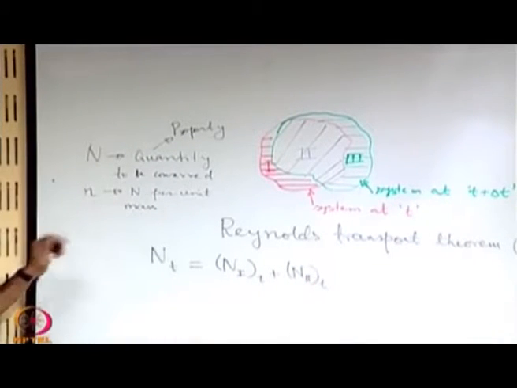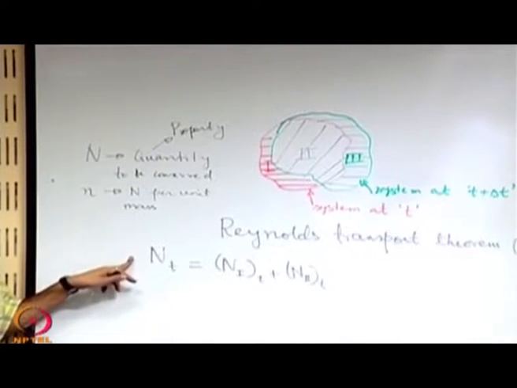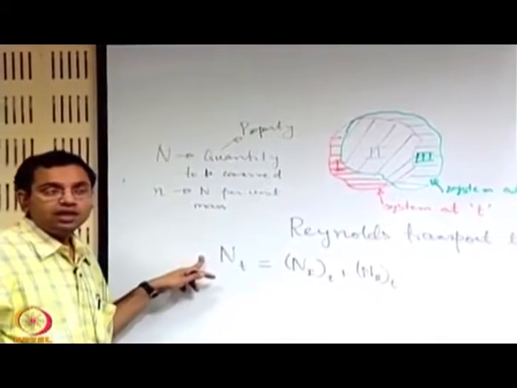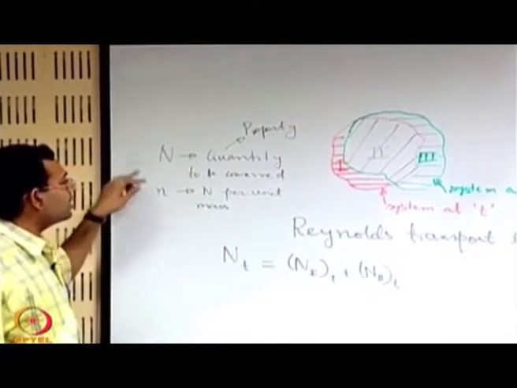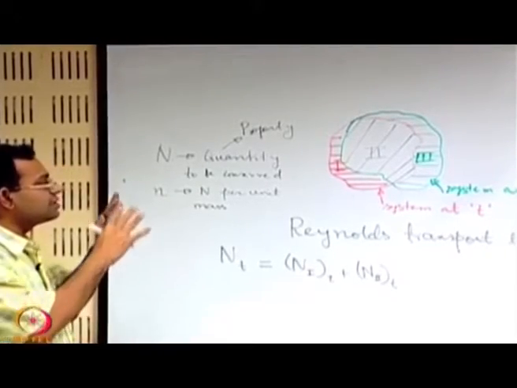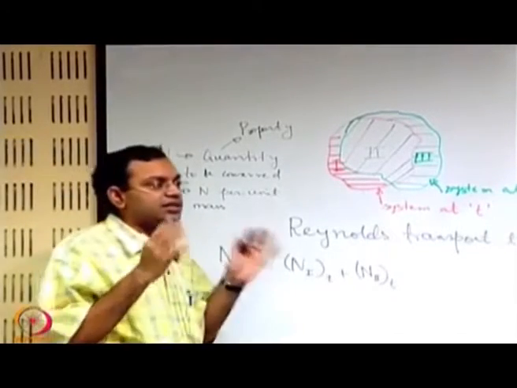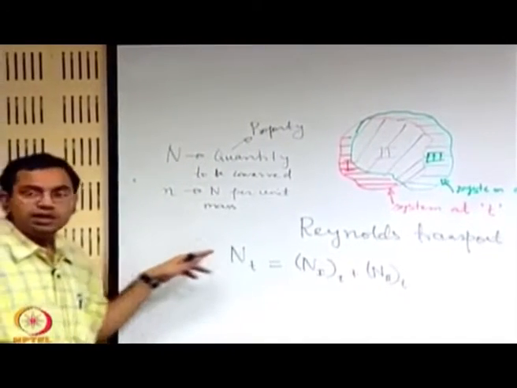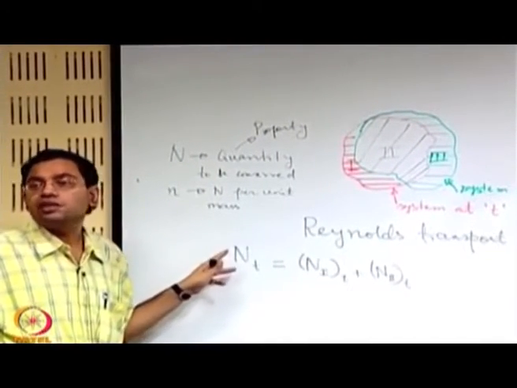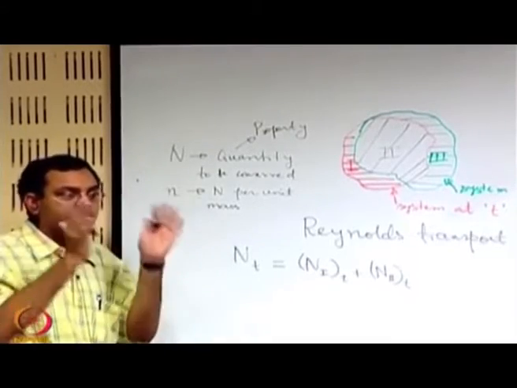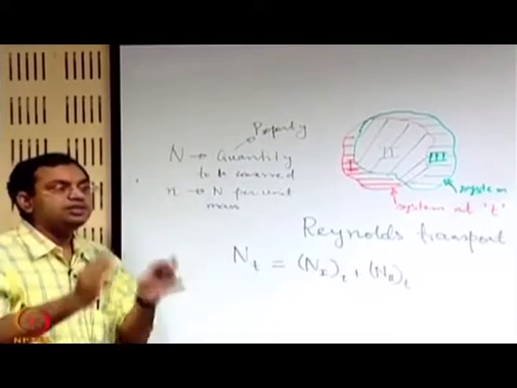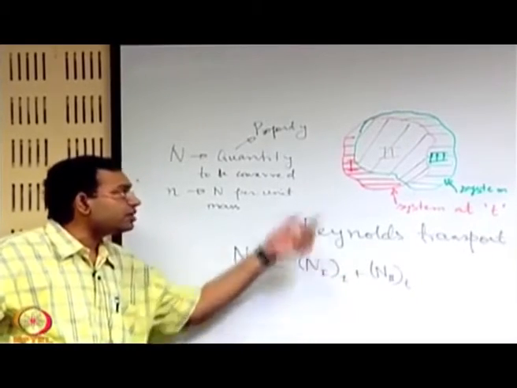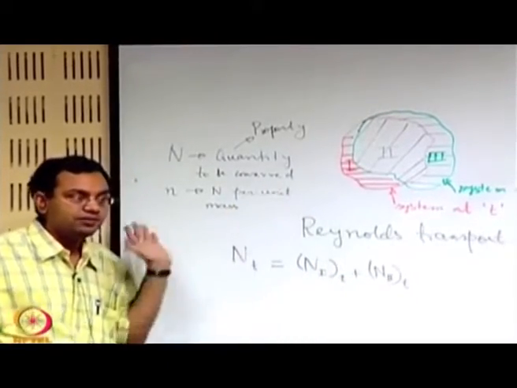So, when we are describing the N, we are describing the N in terms of the system, that you can clearly see. The reason is that it is dependent on the total mass of the system, so we must have an identified mass, and this fundamentally originates from a system concept: that you have a system with identified mass, there is some property which depends on the total mass, and the total property is the sum of the properties over the regions 1 and 2, very straightforward.